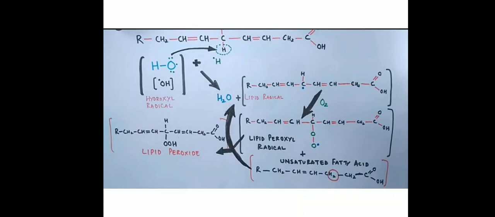So what it will do is give a lipid peroxide along with one more lipid radical. Now if you see, this methylene bridge will combine with the two oxygen atoms, thus giving you a lipid peroxide and also one lipid radical. So this is the propagation step.